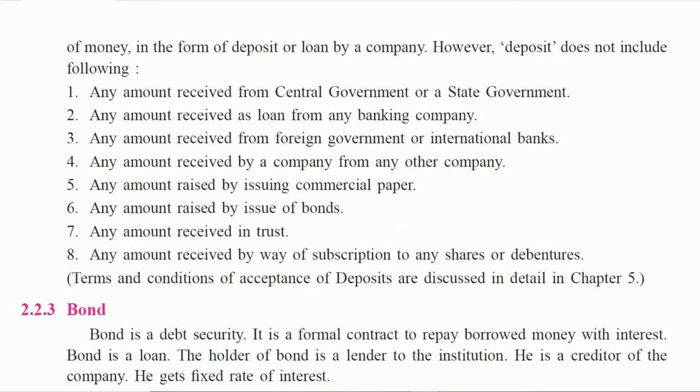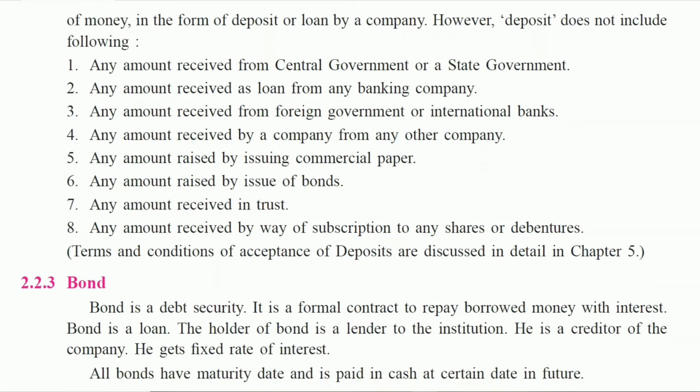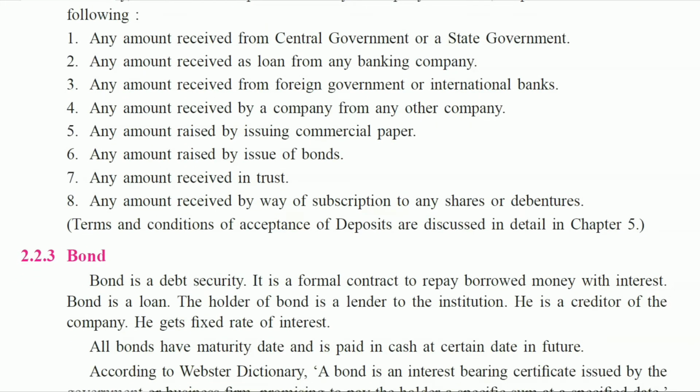Any receipt from the public is known as deposit, but some amounts which deposit does not include are given in your textbook. First, any amount received from the central government or a state government. Second, any amount received as a loan from any banking company.